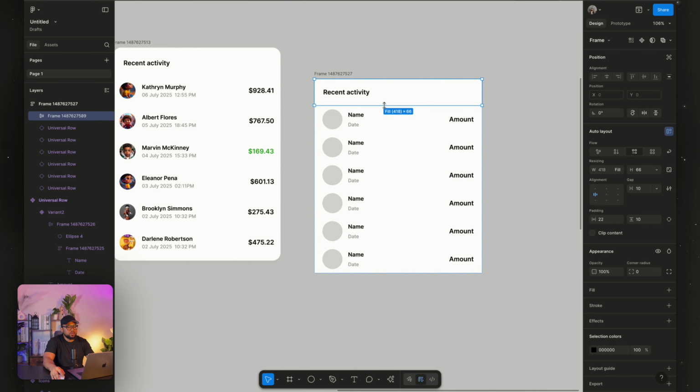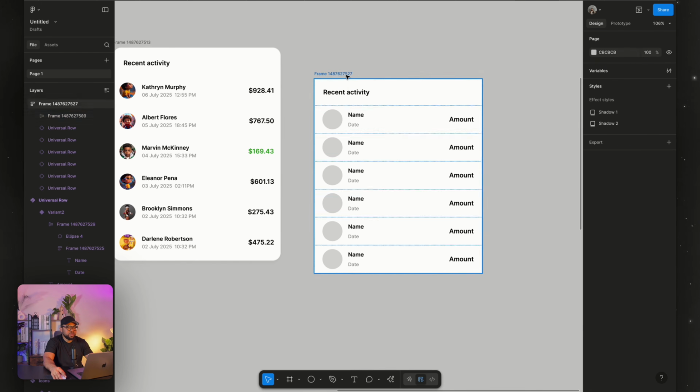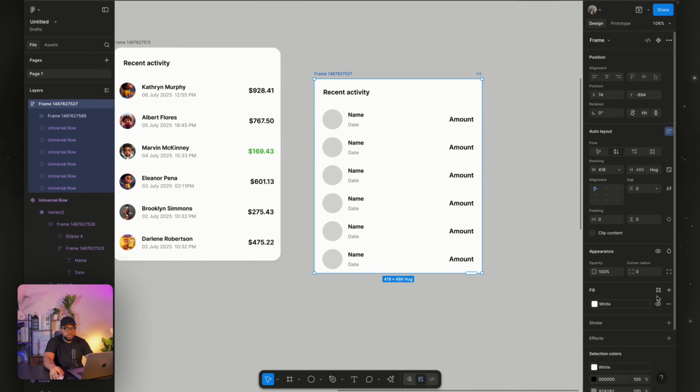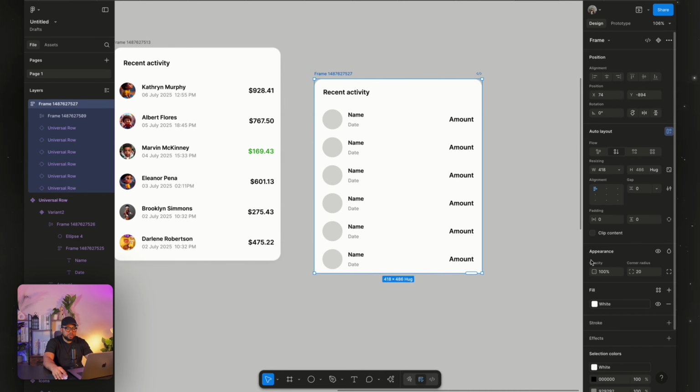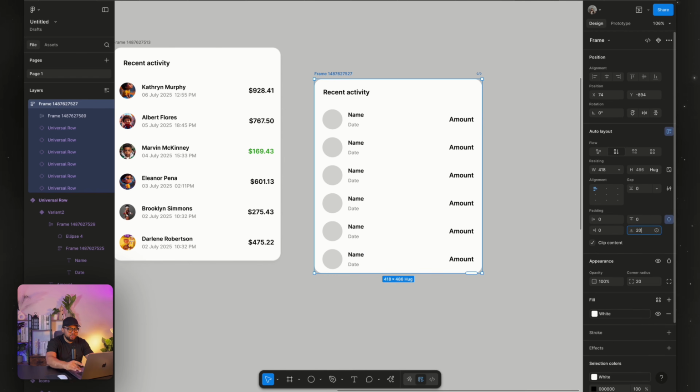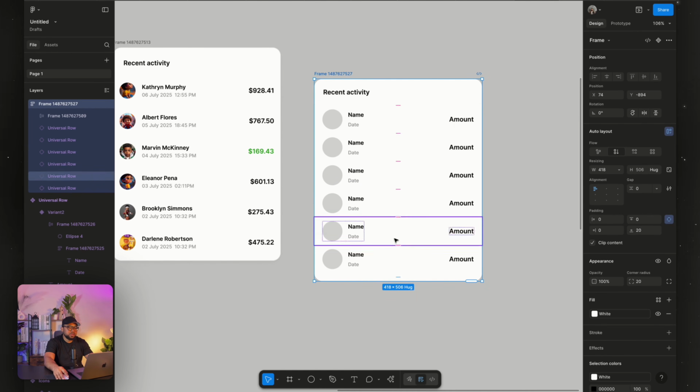Then open it up a bit. So once we have this like this, I'm going to give corner radius of 20. So we're going to do something here, clip the content. Now for the last part, we could just come here and give 20 for the last part.